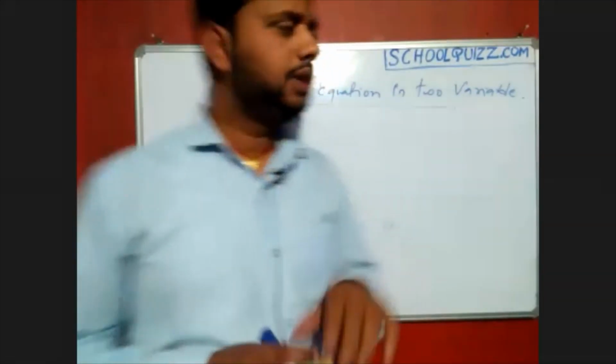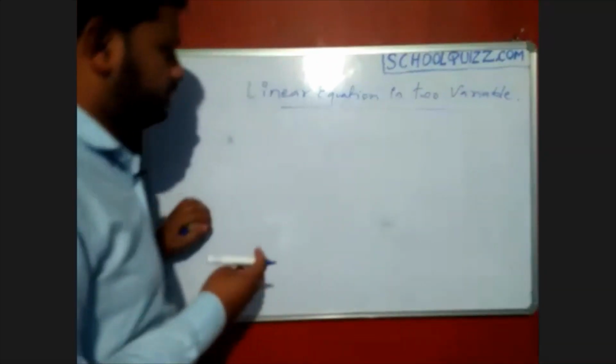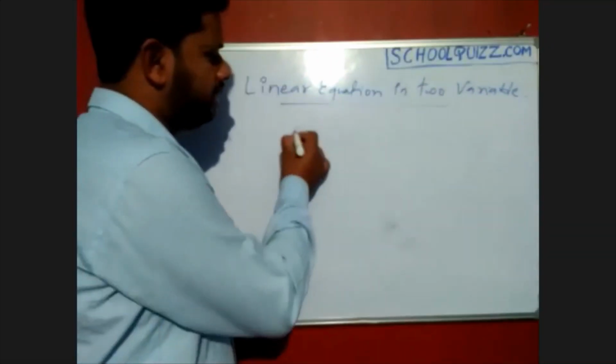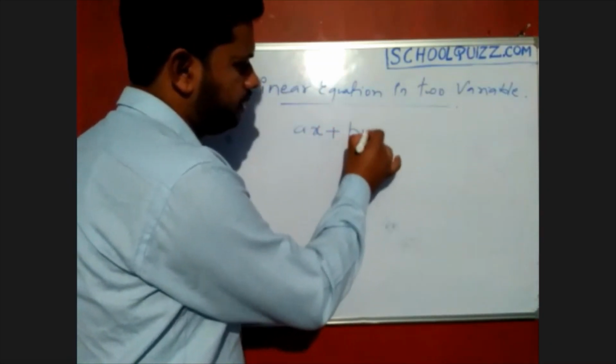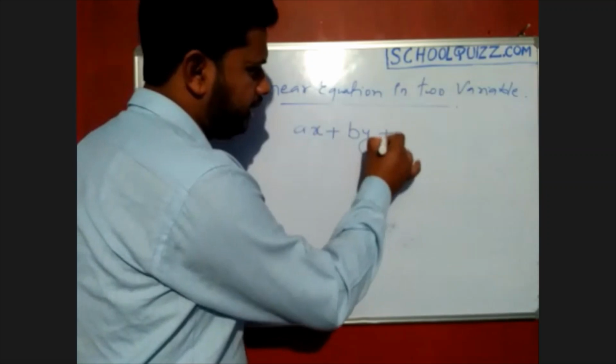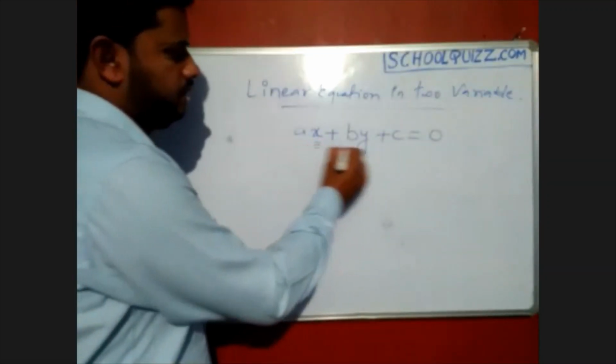Now come to the topic. Linear equations in two variables are equations which have degree 1 and contain two variables.